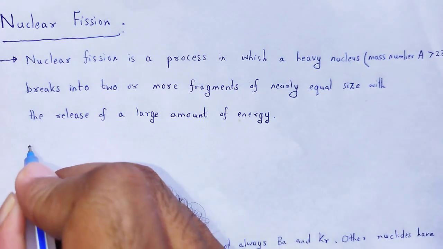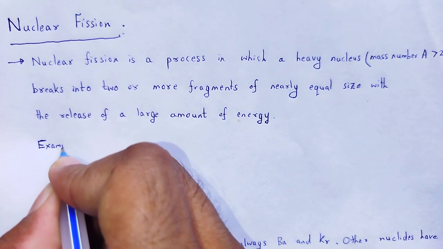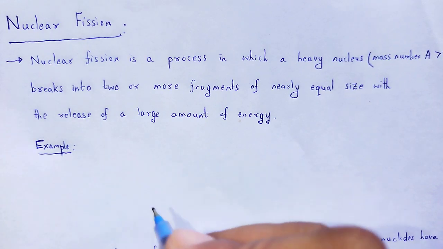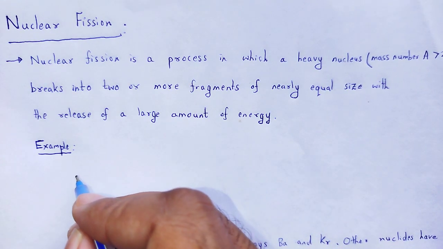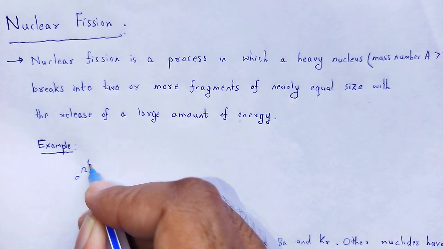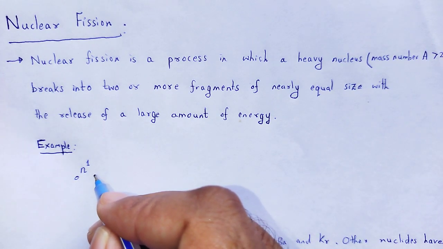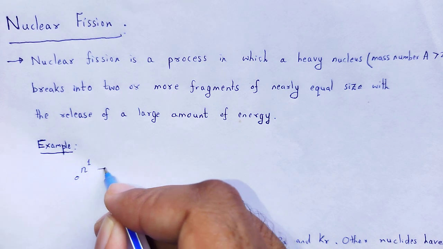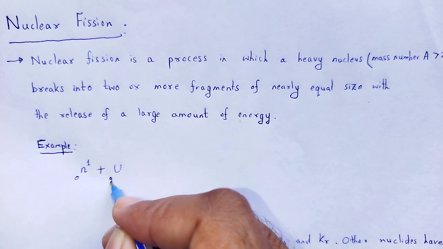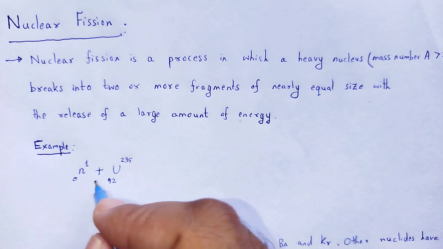Example: when a neutron particle is bombarded with uranium nuclei, that is 92 uranium 235, with high speed.